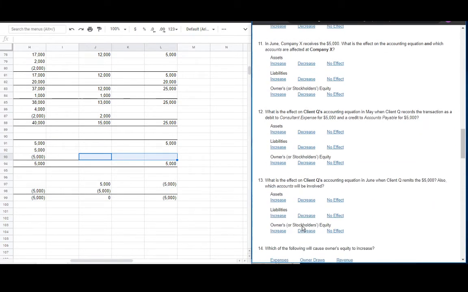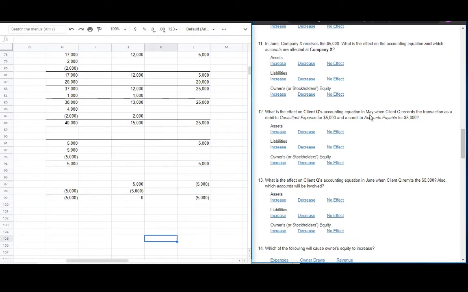And number 12, the client Q's accounting equation when client Q records a transaction: debit to consultant expense of 5,000, credits accounts payable 5,000. Again, expenses decrease equity, so we minus equity here. And accounts payable is a liability, so liability is going in. So balance pa din siya. 5 and negative 5 equals 0. And here in the assets, it's 0.